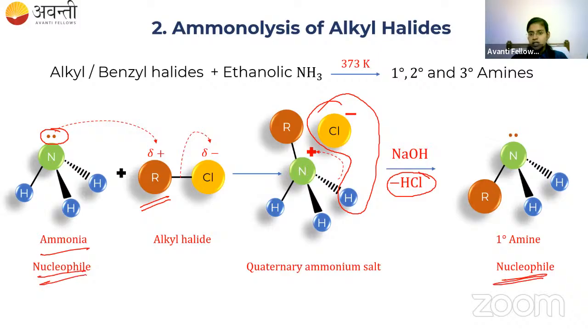The primary amine acts as a nucleophile through its lone pair of electrons, and the reaction goes in a similar manner and forms a secondary amine. Then the secondary amine will act as a nucleophile and produce a tertiary amine. Like this the reaction goes on. This is called aminolysis of alkyl halide. Clear? Aminolysis means the breaking of the RCl bond by ammonia. The cleavage of the RCl bond by ammonia is called ammonolysis.